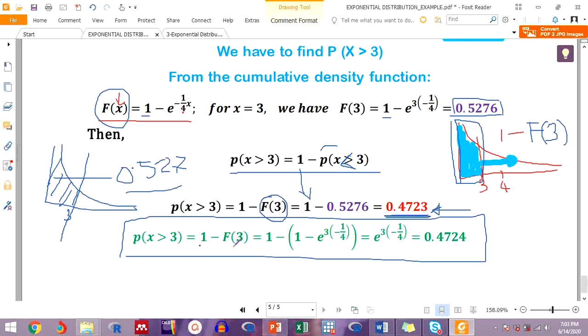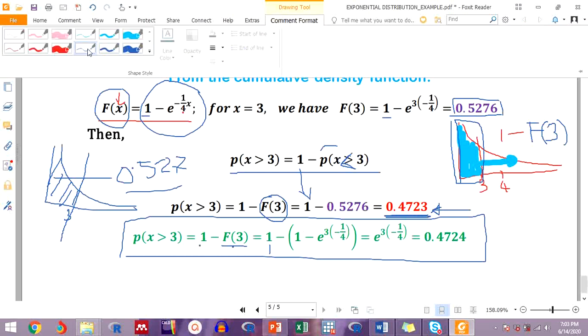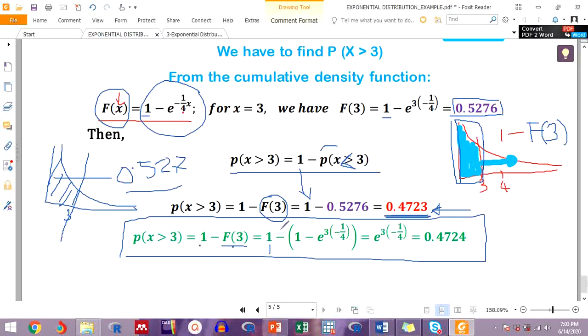Now, f of 3 equals this. So we can simply substitute 1 minus this much. Now 1 goes away with this, so we remain with e to the power of minus 3 over 4, which gives the same information.